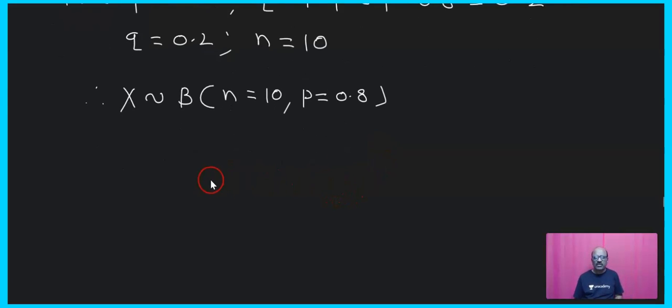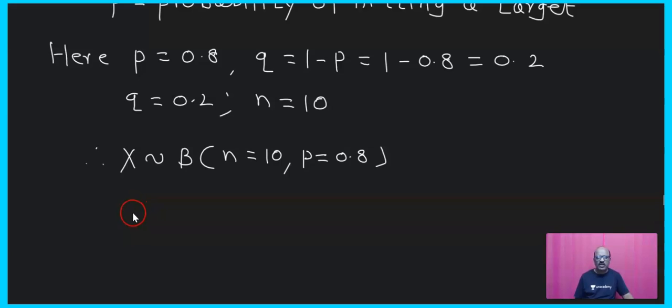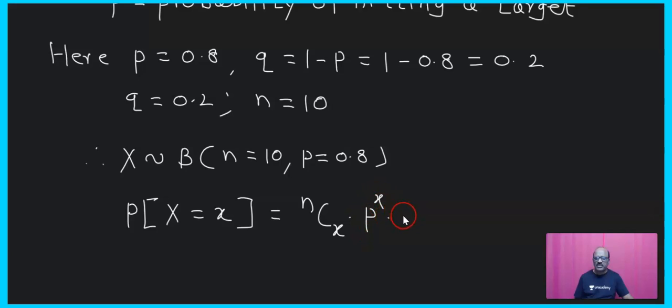Therefore, we have the formula. What is that formula? P of capital X equals small x is equal to nCx into p raised to x into q raised to n minus x.